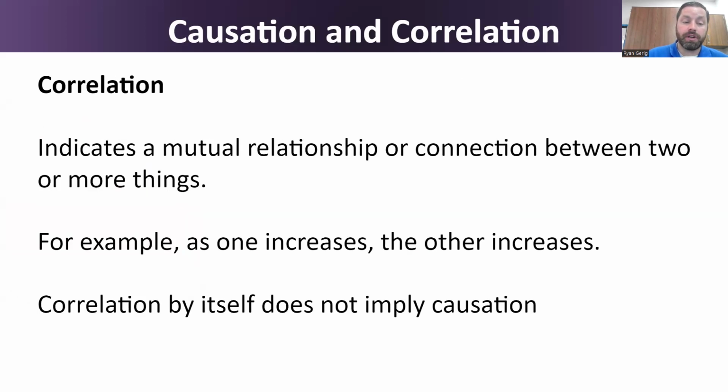Correlation, on the other hand, indicates a mutual relationship between two or more things. There is a connection, but it doesn't necessarily imply causation. So one event does not necessarily cause another event. It might be connected, but it doesn't cause.